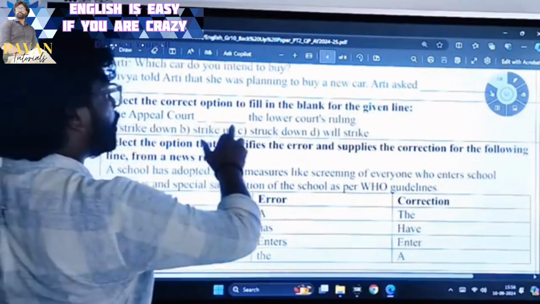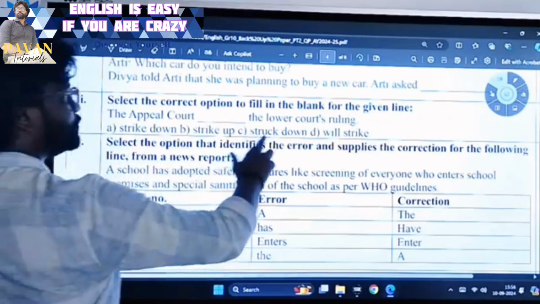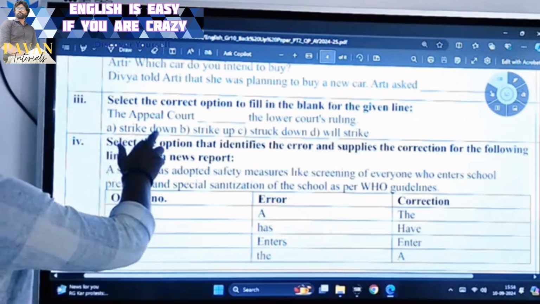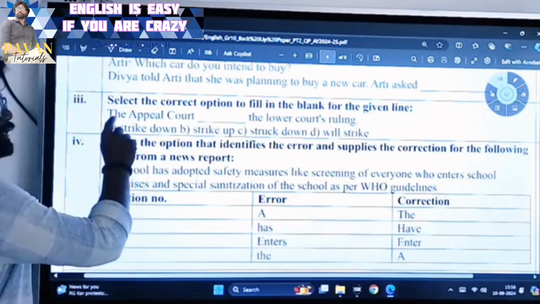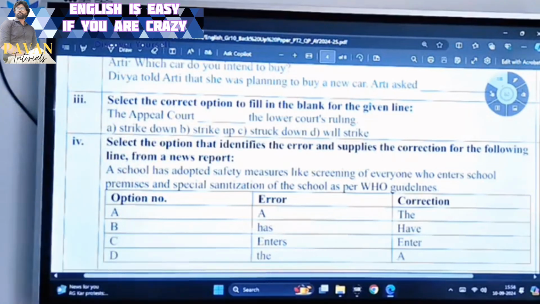Third question. The appeal court dash the lower court's ruling. Strike down, struck down, will strike, strike up. See, the thing is, strike down, this is in present form. Here, what is the subject? The appeal court is the subject. Appeal court is the singular subject.